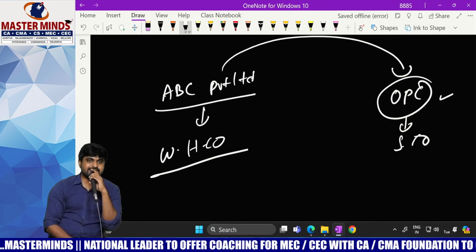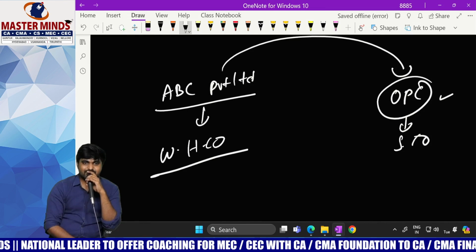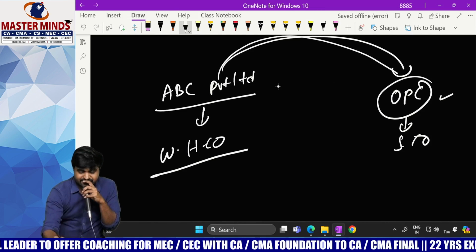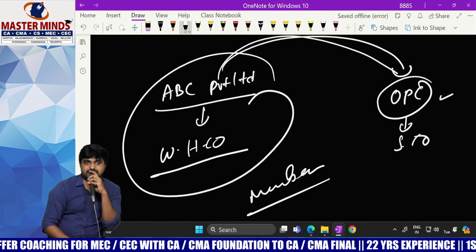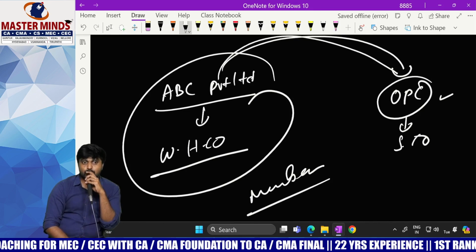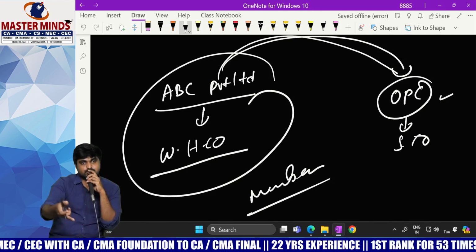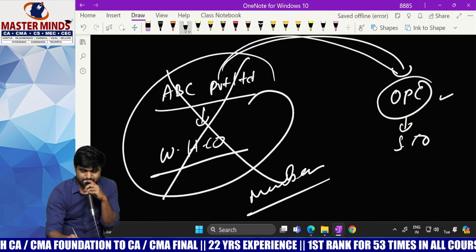No. Then what about at least 50%? What about 1%? Why? When it invests its money in OPC, then definitely it will become a member of OPC. So who is eligible to act as member of OPC? Only natural persons. Being an artificial person, it cannot invest in OPC and it cannot become a member of OPC. So this is not possible.